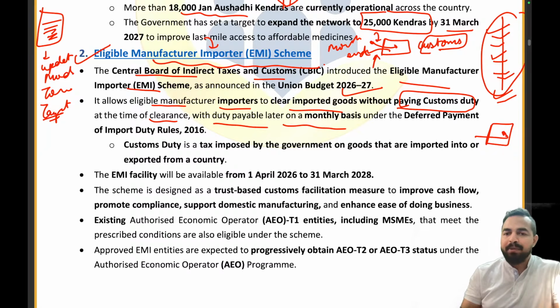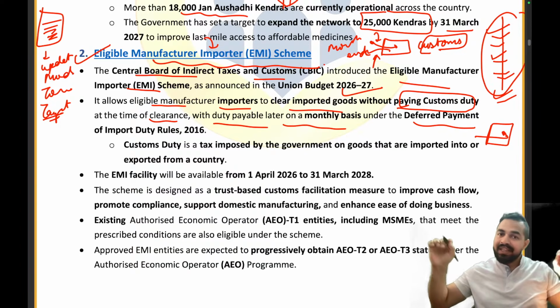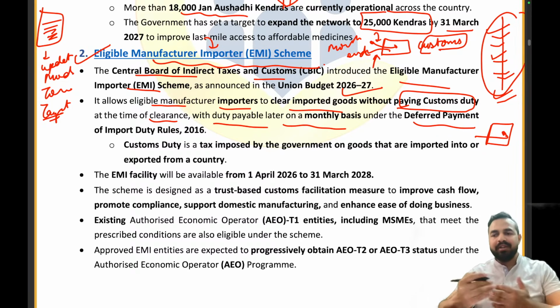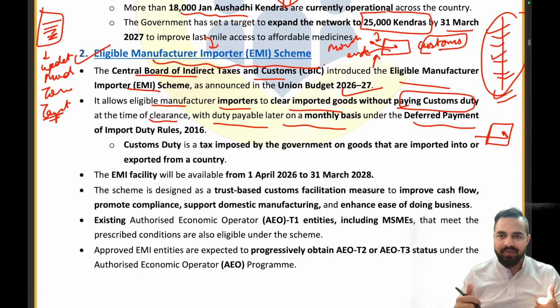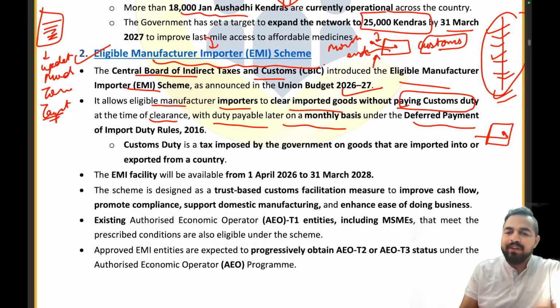Deferred payment basically means we are not providing any kind of subsidy, and we are not waiving off the customs duty. We are just saying that you can right now take the goods, right? You can sell the goods, but at the month end, please make sure that you are paying the customs duty so that our trust remains there. Clear to everyone? So that's what the CBIC says. So we are having the Deferred Payment of Import Duty Rules 2016.